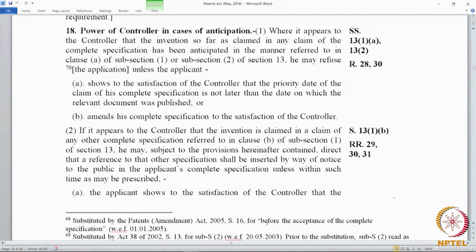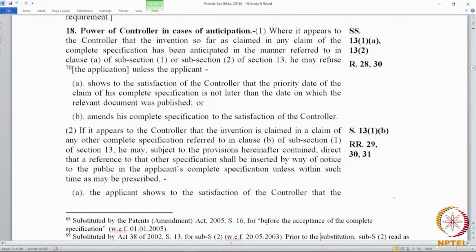So, when that happens, we call it prior publication. So, 13 covers both these instances. It includes prior claiming and prior publication. Publication we understand as a non-patent document. In prior art search, we do a non-patent search, non-patent literature, whereas patent literature or patent search is what covers prior claiming.